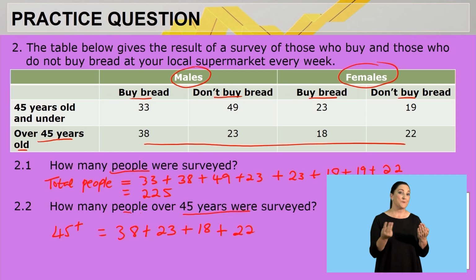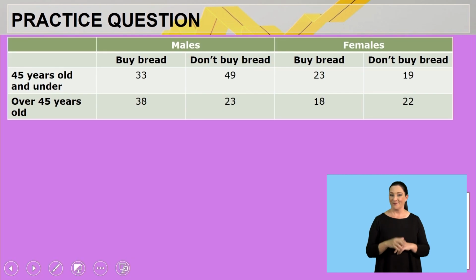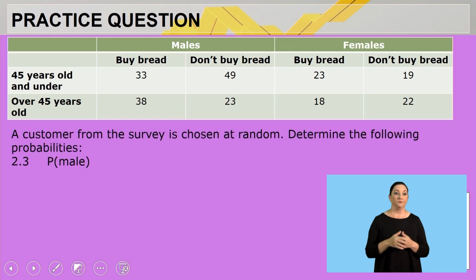Right, so again, it refers to people. Okay, so let's quickly type that in. 38 plus 23 plus 18 plus 22. So that will give me a total of 101 people over the age of 45 years. Okay, I hope that's clear to all of you. Let's now look at our next question, still the same context, right? At the next question I'm saying, a customer from the survey is chosen at random.